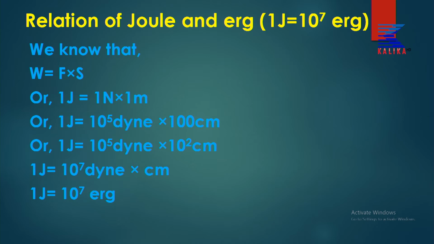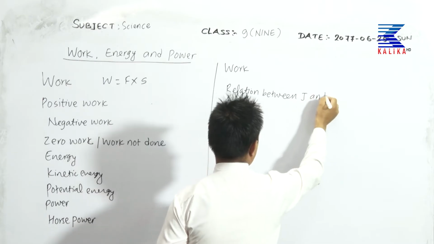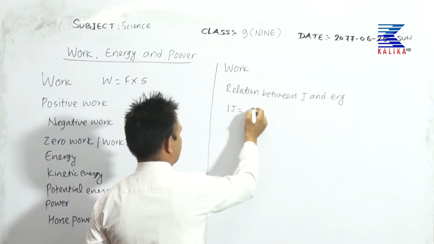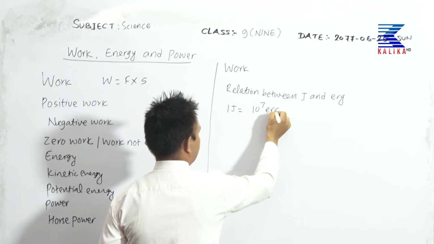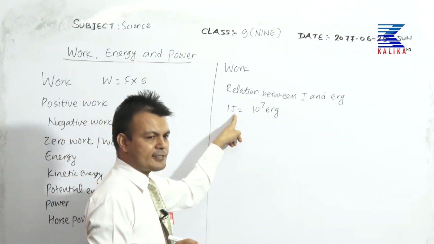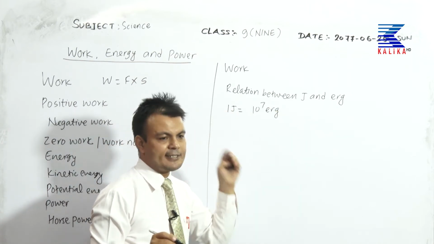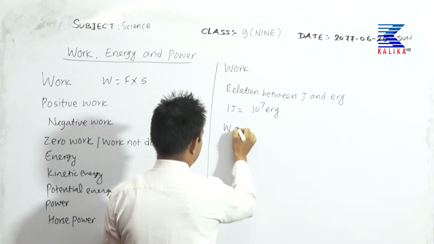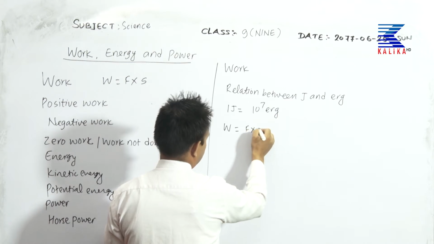Okay, so let me derive the relation between the joule and erg. Relation between J and erg. So what is the relation? 1 J equals 10 to the power 7 erg. Joule is the SI unit of work and erg is the CGS unit of work. So let me prove this. We know that work W equals F into S.